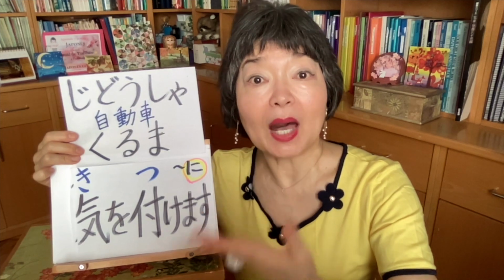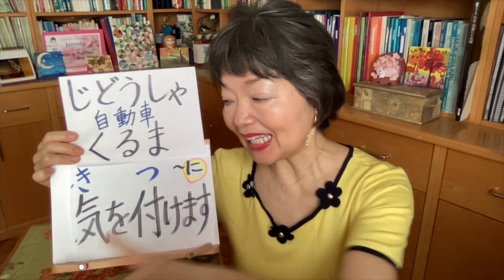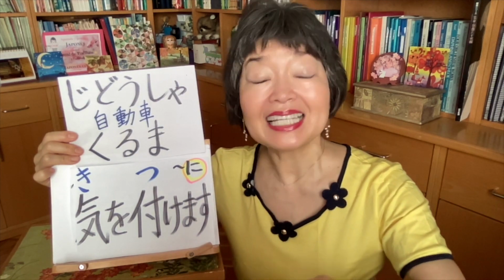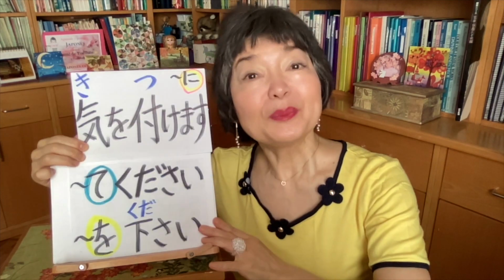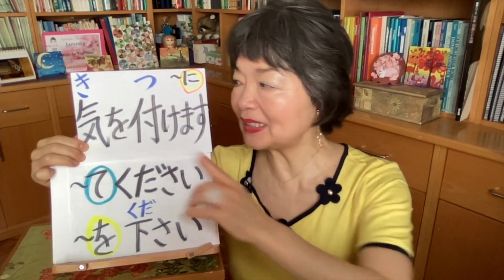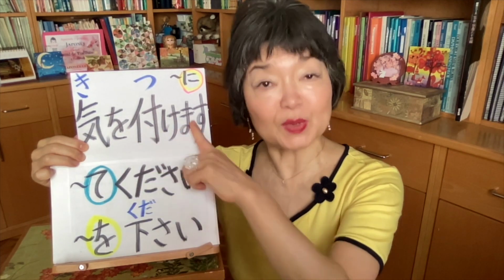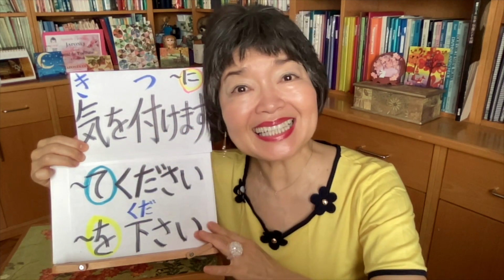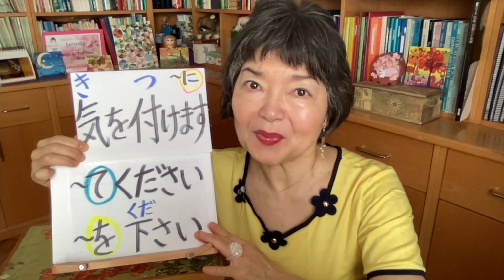The verb to take care, or be careful, or be aware of something, we say 気をつけます. And with this one, we must use something に, the particle に気をつけます. In this case, be careful with cars: 車に気をつけます. Please be careful, we change to te form: 気をつけてください.